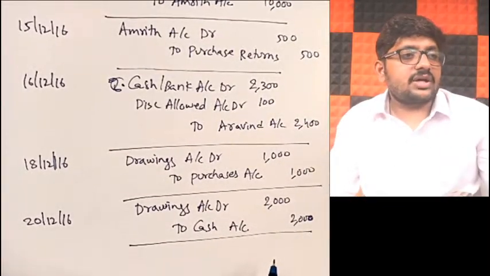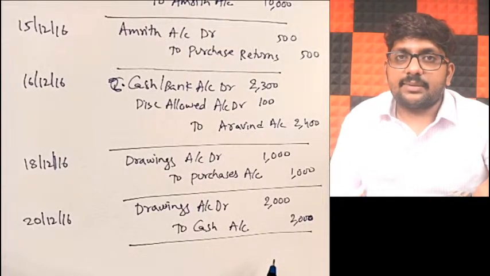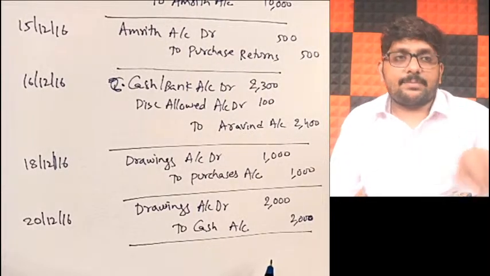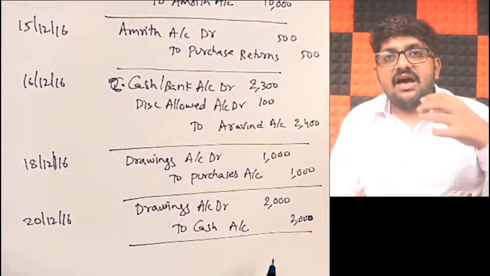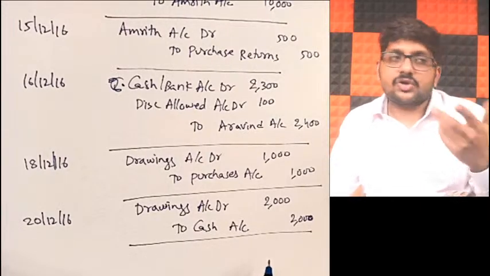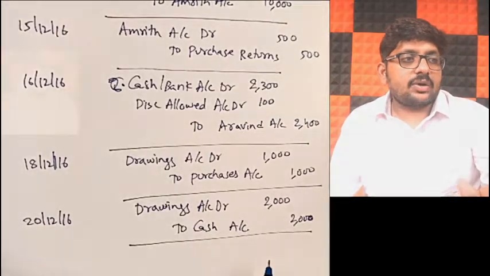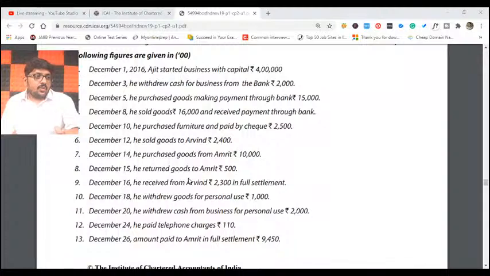Drawings account debit to cash account, how much? 2,000 rupees. I'll take it because he's drawn it for personal purpose. Whenever he says personal purpose, not relating to business, we call it drawings. Correct? So drawings account debit to cash. That is on 20th. What about 24th? He paid telephone charges, 110 rupees. No problem because we have paid. So on which date?